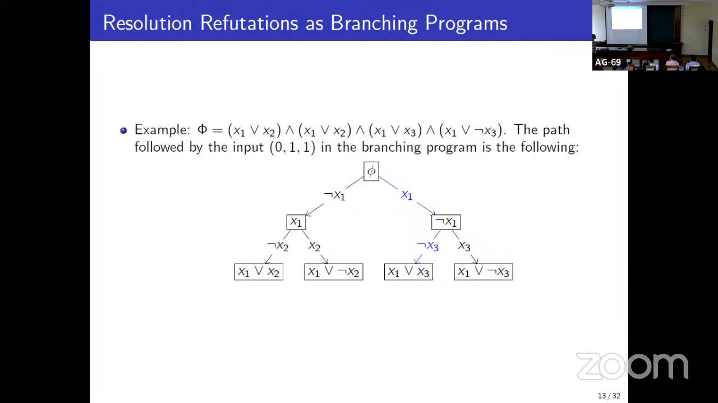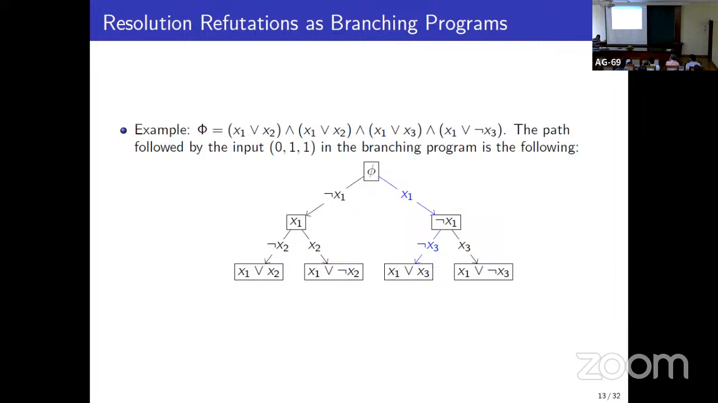Now you branch on x3. Look at which side this input falsifies. x3 is 1, so it falsifies not x3. So you go to this side and you have this answer. Indeed, note that this input falsifies this clause. In general, this is a tree, but the general figure will be a branching program.